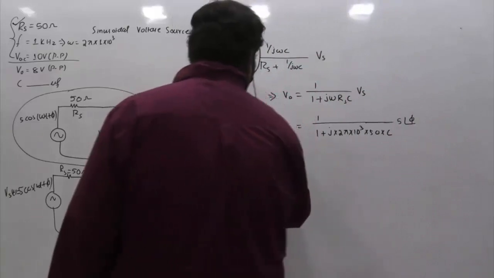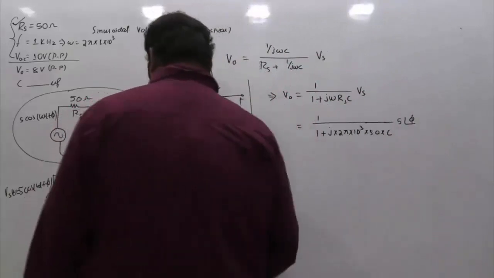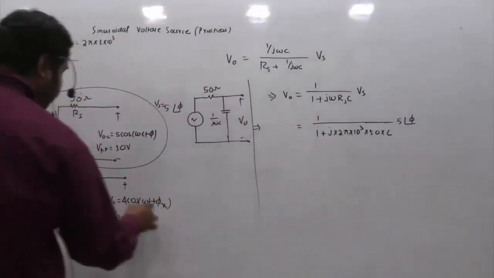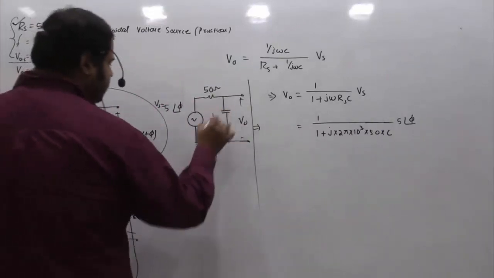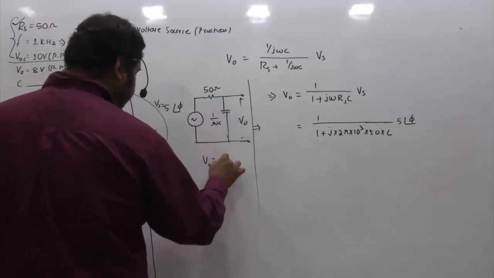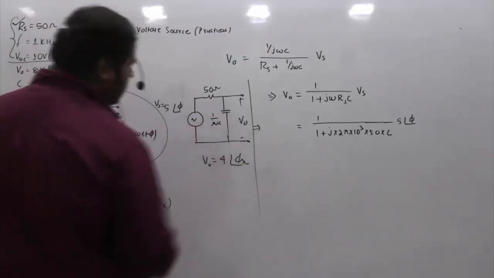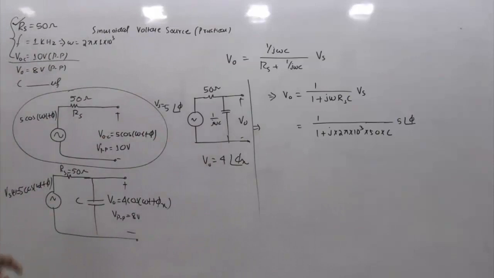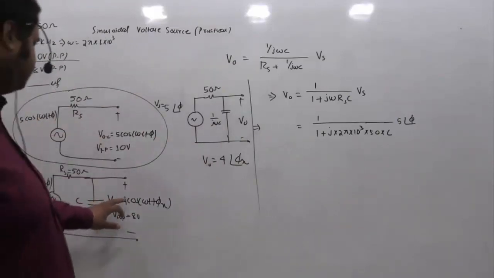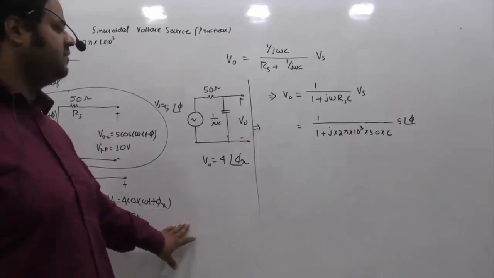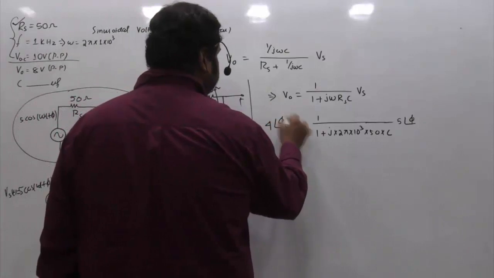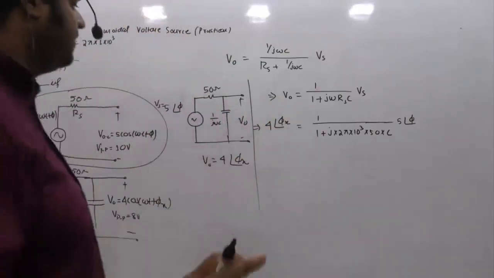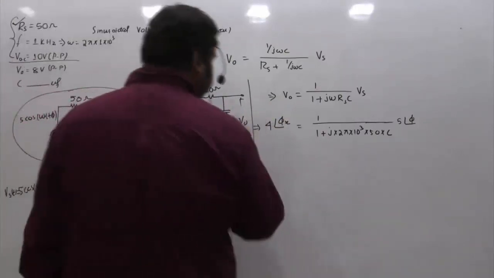And this should equal V naught. But what are we expecting? We are expecting V naught like this, the time domain expression. So the phasor domain expression of V naught will be 4 angle phi x. If I take cos as the reference phasor, Vs becomes 5 angle phi, and similarly V naught is 4 angle phi x. So we expect V naught equals 4 angle phi x. As I said, phase is not of interest to us. Our interest is only the amplitudes.